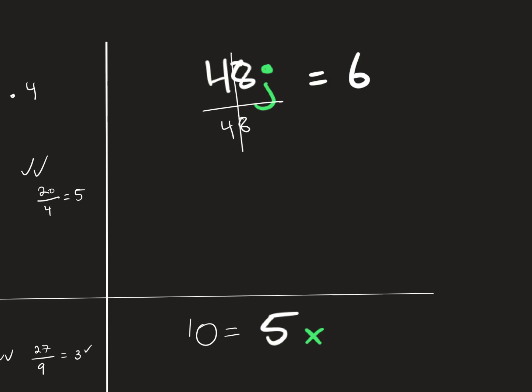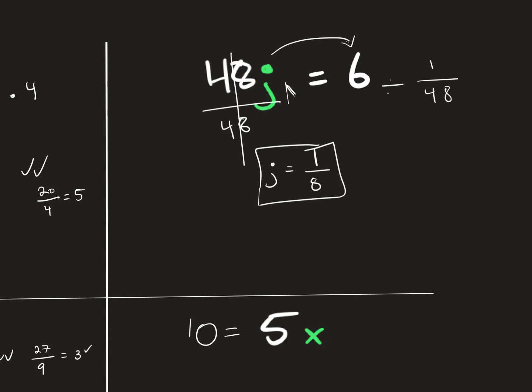So we divide by 48, or multiply by 1/48, so we just have j by itself, and then we just go into our times table. 6 times 8 gets us 48, so j would be equal to 1/8. And we can take this and plug it back in. If we multiply 48 times 1/8, we do in fact get 6.